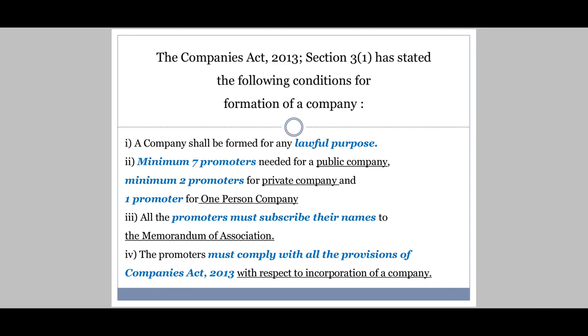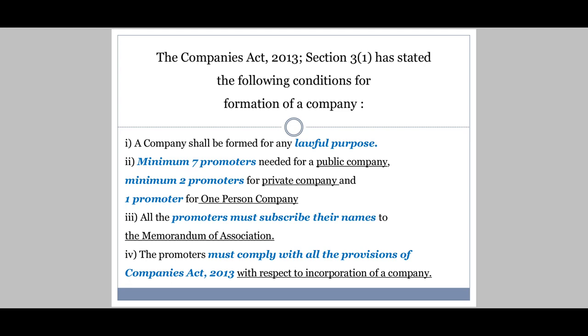Third point is that all the promoters must subscribe their names to the memorandum of association. We are done with chapter number 4, important documents related to formation of company. In that we have seen memorandum of association, the most important document of the company, along with 6 clauses. In that clause it's written promoters should subscribe to the memorandum of association. So this is one criteria to be fulfilled in formation of company.